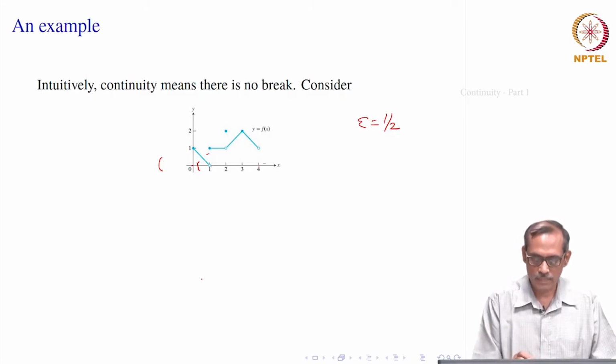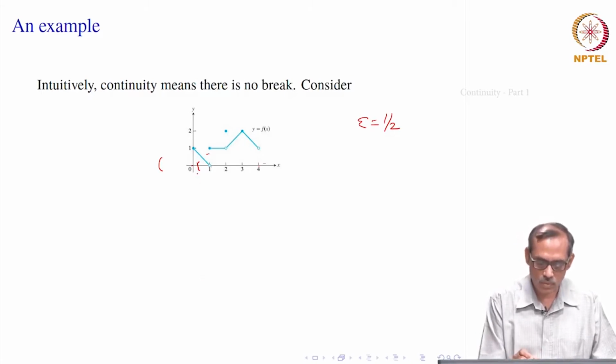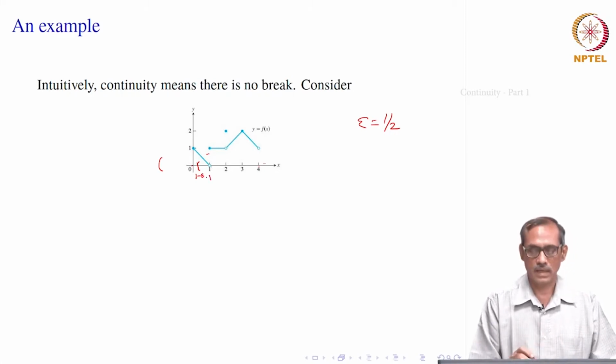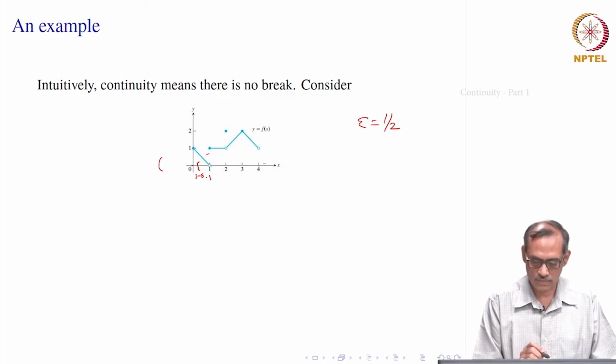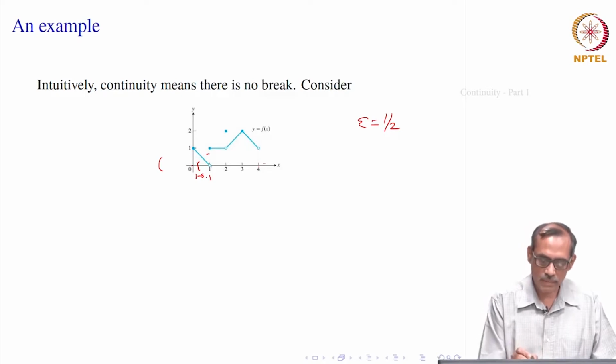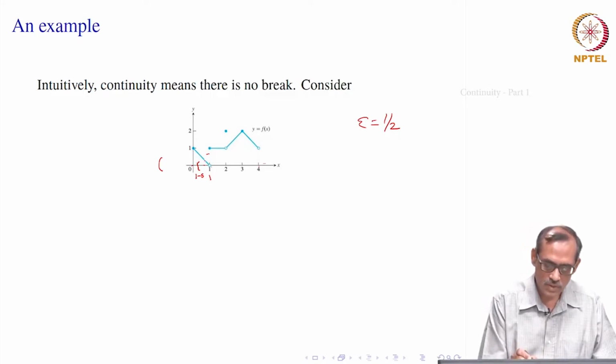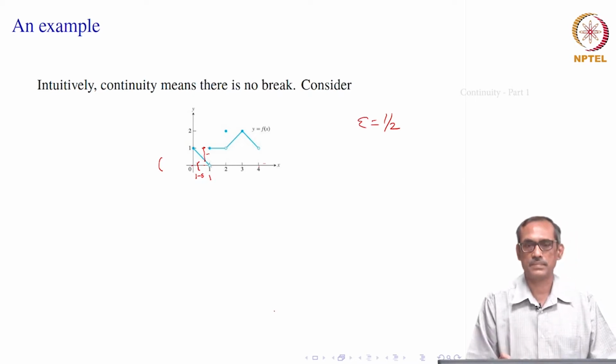Take any delta. Now, in this neighborhood 1 minus delta to 1, I can always find a point x such that the distance between f of x and f of 1 is bigger than half. This is what it says.